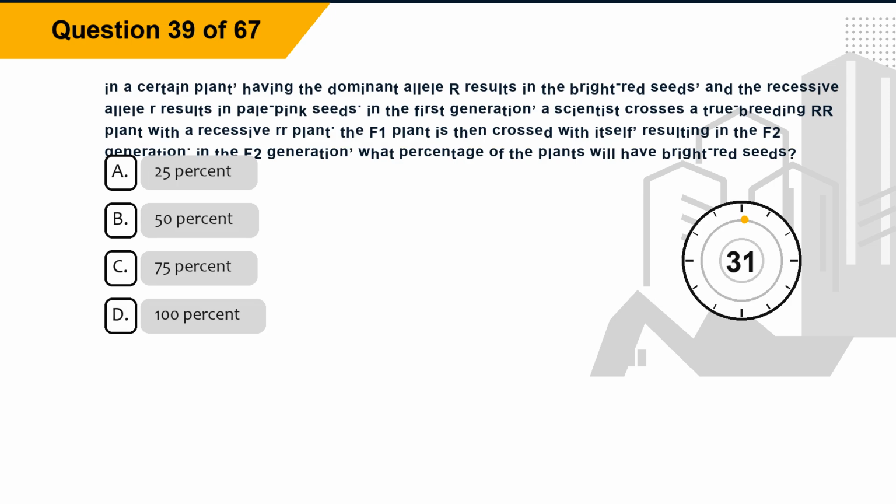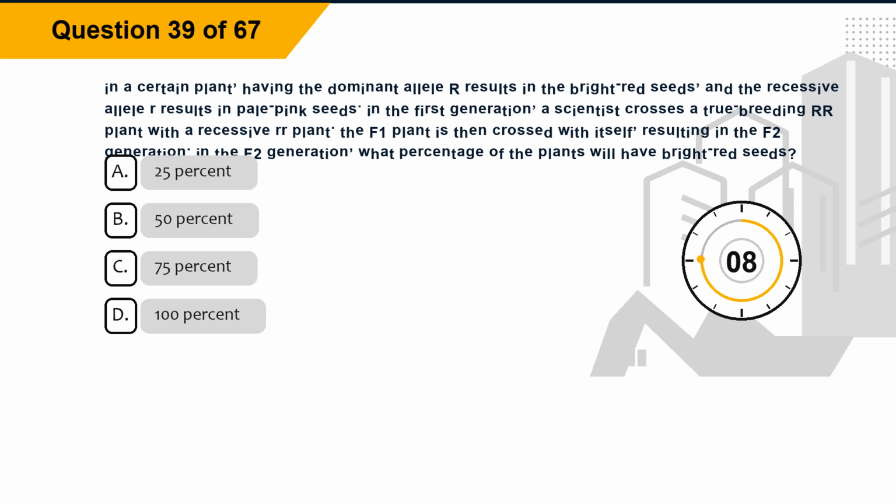Question 39. In a certain plant, having the dominant allele R results in bright red seeds, and the recessive allele r results in pale pink seeds. In the first generation, a scientist crosses a true breeding bright red plant with a recessive pale pink plant. The F1 plant is then crossed with itself, resulting in the F2 generation. In the F2 generation, what percentage of the plants will have bright red seeds?